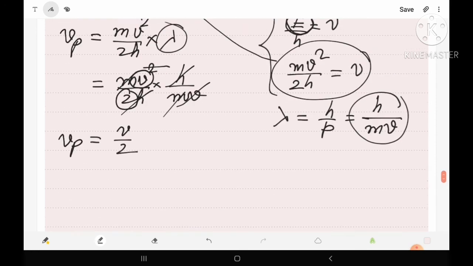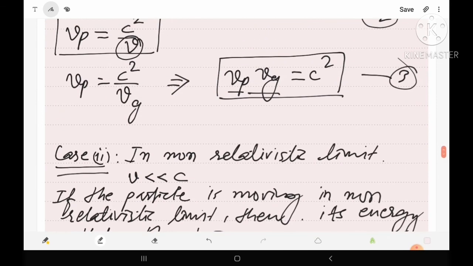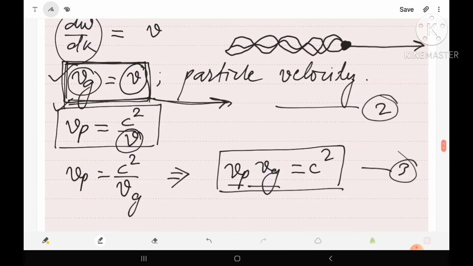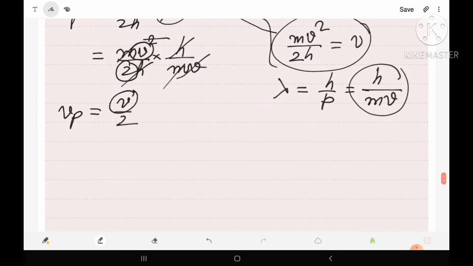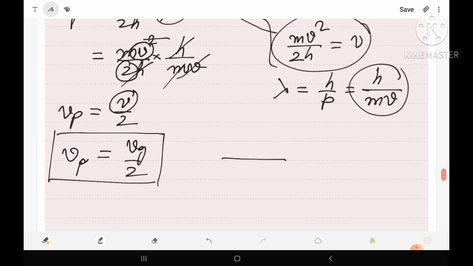Now as we have just proved, the group velocity is exactly equal to the particle velocity. So here v equals Vg. Now using this relation we can write Vp is equal to Vg upon 2. Means this is the relation between phase velocity and group velocity in non-relativistic limit. Means here we can say in non-relativistic limit the phase velocity is half of the group velocity. So by this way this topic has been completed.